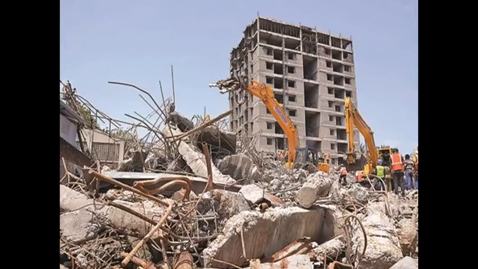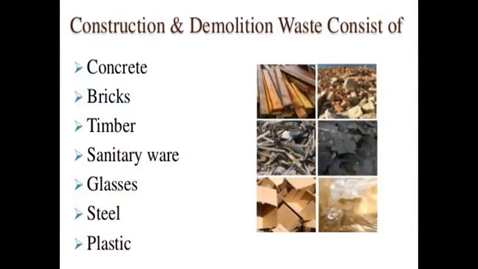Concrete is nothing but a mixture of fine aggregate, coarse aggregate, and the cement content. You can recycle the coarse aggregates. That is a part. Concrete, bricks, timber, sanitary ware, glasses. If you remove the glasses, you can also reuse them, and steel and plastic. These are the different types of material you get in construction and demolition waste.